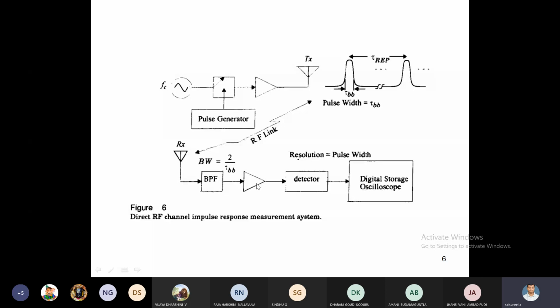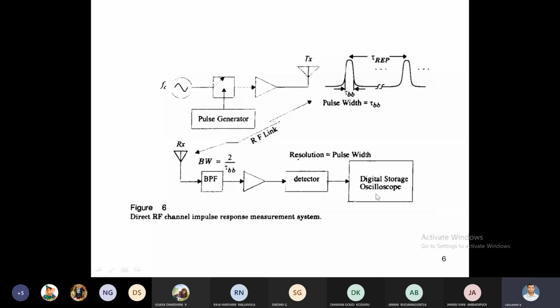After that we have to go for amplification. Next we are going for the envelope detector. Next, the signal is shown in the digital storage oscilloscope. Here, in this direct RF channel impulse response measurement system, the name itself shows impulse response.